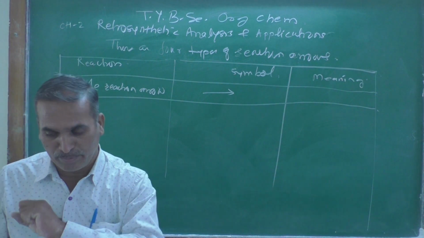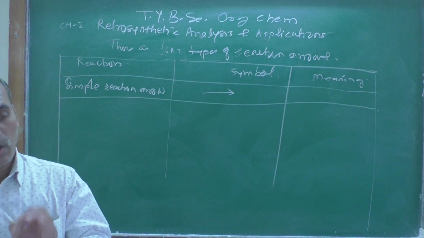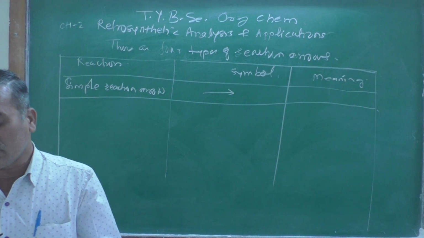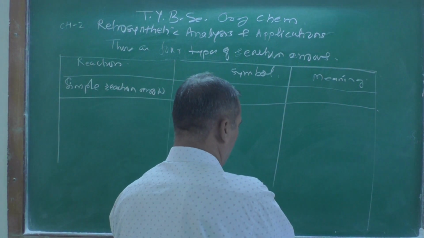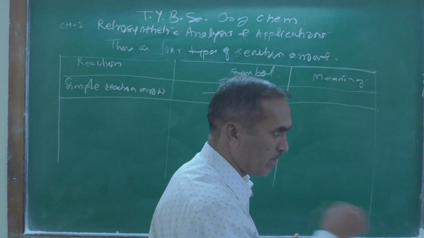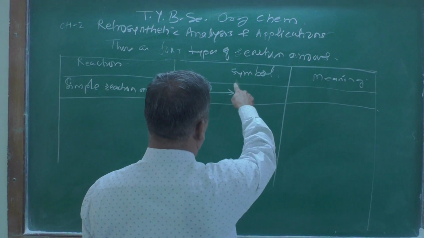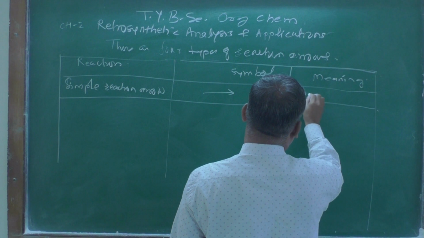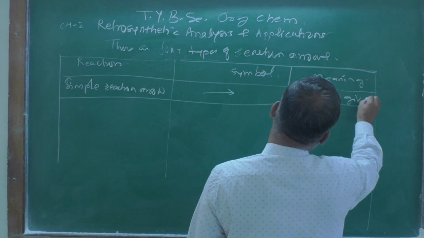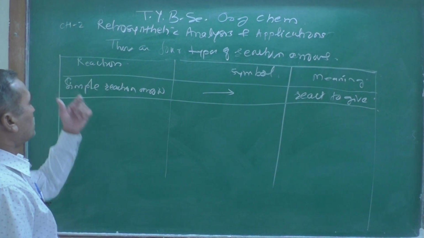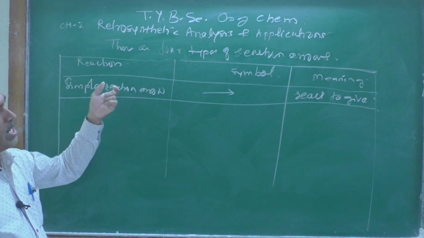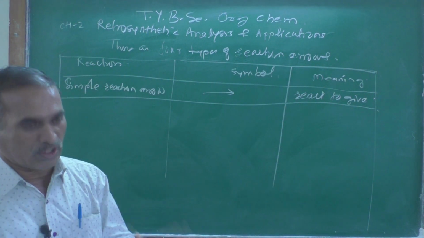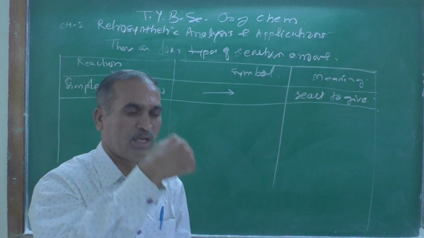What is the actual meaning of this symbol? It means react to give. Suppose A adding something, getting something, that is a clear-cut idea about that symbol. Means react to give. This is a simple reaction arrow. This is the symbol and this is the meaning of it. React to give. A reacts with B gives C.